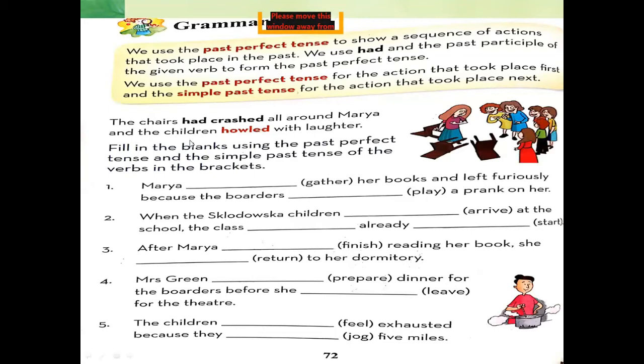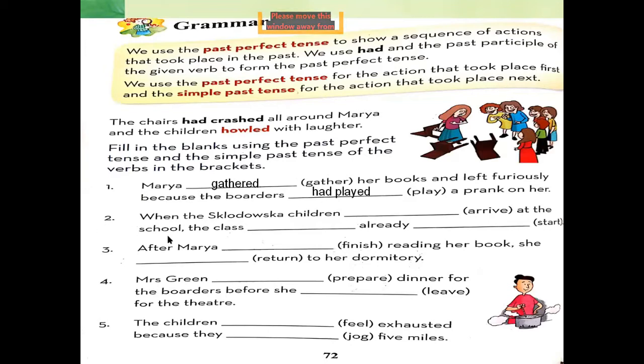Okay, so we use past perfect tense with the first action, and then for the second action we use simple past tense. Now solve this exercise with me. Keep a pencil in your hand. Maria gathered her books and left furiously because the boarder had played a prank on her. Okay, students? Gathered is for the second action and had played is for the first action.